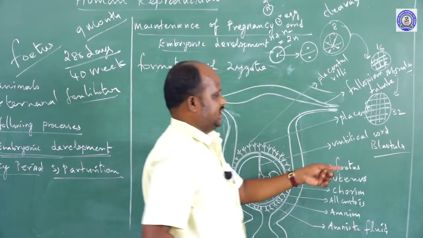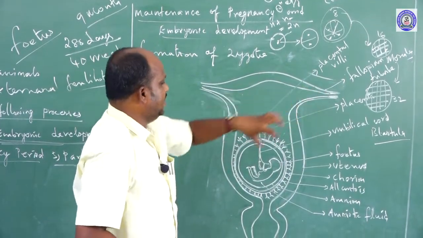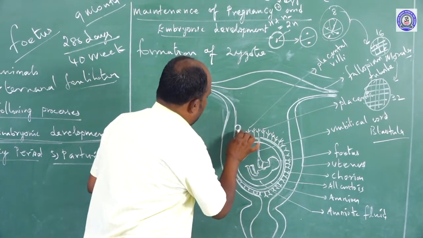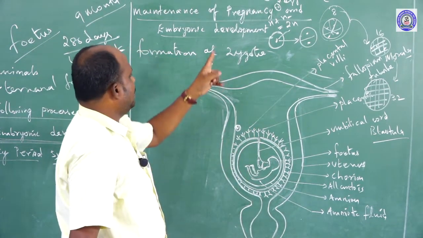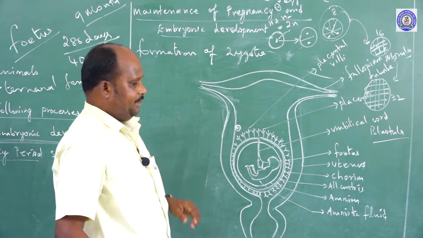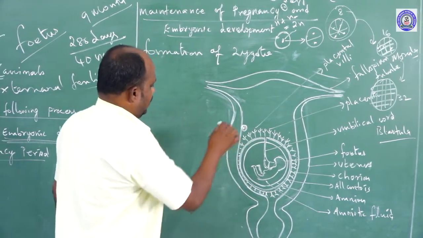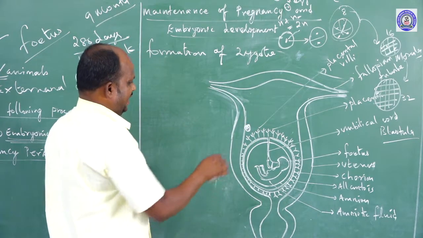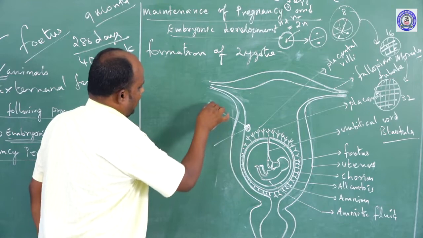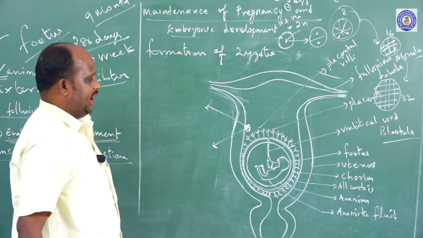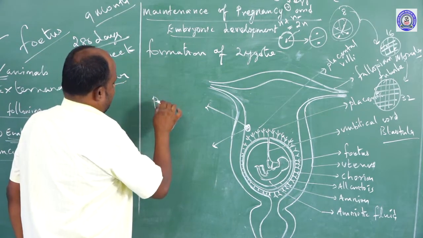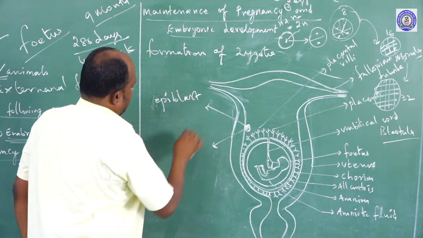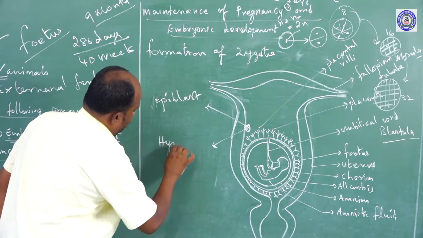The blastula stage is formed. After that, the embryo comes back to the uterus and attaches with the uterine wall. From the blastula, the cells further differentiate into 2 parts. One is the epiblast. Second one, hypoblast.